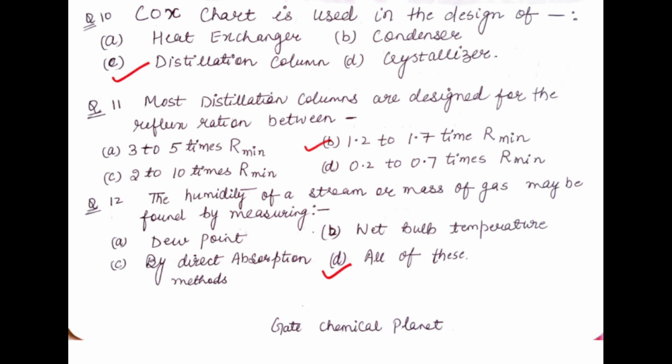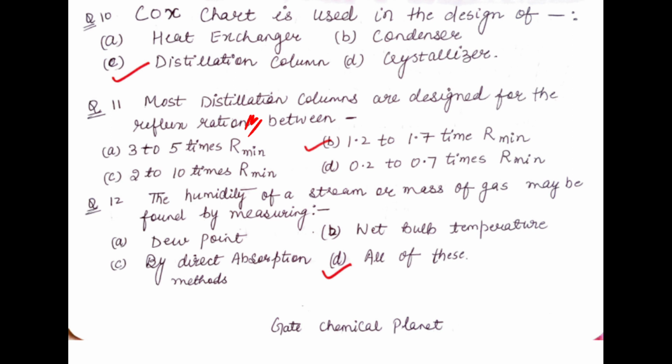The next question is the 11th question. Most distillation columns are designed for the reflux ratio between. It is ratio, N is not here. This is the reflux ratio between. The range of reflux ratio for most distillation column designs has been asked in this question. For most distillation column designs, the reflux ratio is between 1.2 to 1.7 times R minimum.